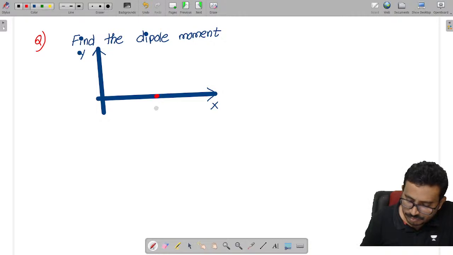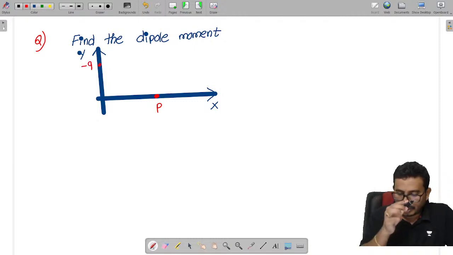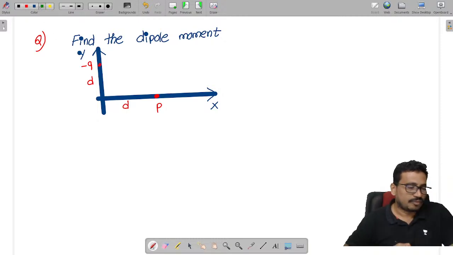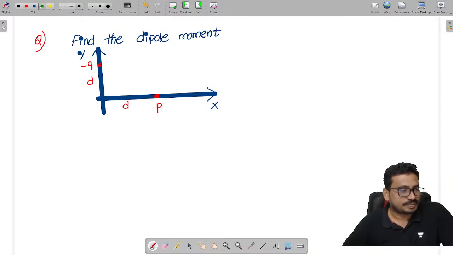Here I place one positive charge, and here I place the negative charge. This distance is d and this distance is also d. Find the dipole moment.